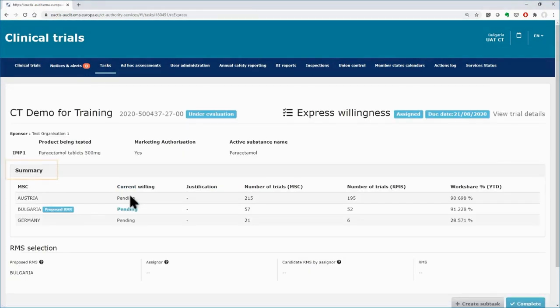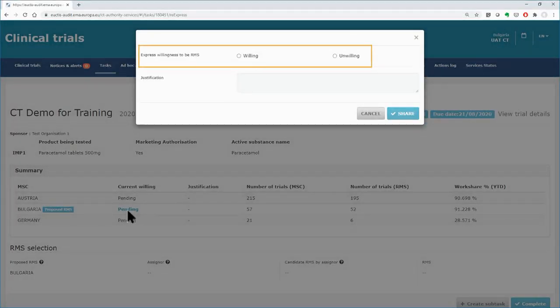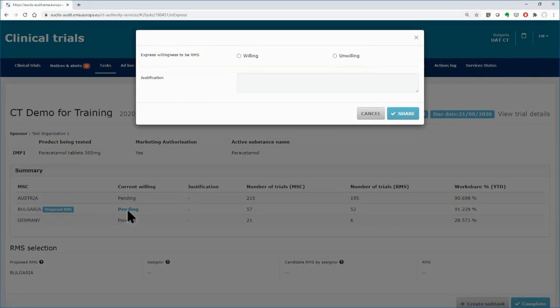In the summary area of the task, the second column labeled Current Willing will indicate the expressed willingness or unwillingness of the member states with respect to having the role of RMS. Click on the colored pending link to land to the appropriate working area, where you will be able to express willingness or unwillingness. Select the radio button that corresponds to your decision. In that example, Bulgaria expresses unwillingness.